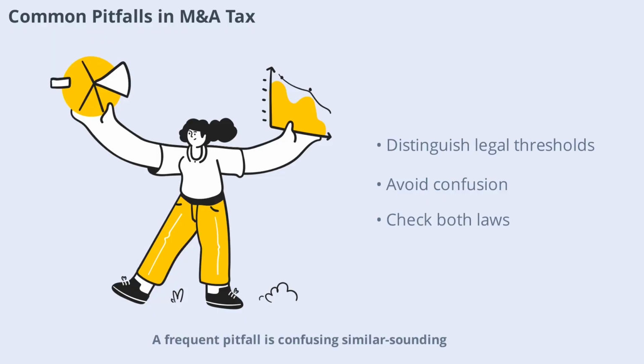A frequent pitfall is confusing similar-sounding thresholds in company law and tax law, such as the 75% shareholder continuity test in tax law versus the approval threshold in the Companies Act. Always distinguish between these tests, as satisfying one does not guarantee compliance with the other.